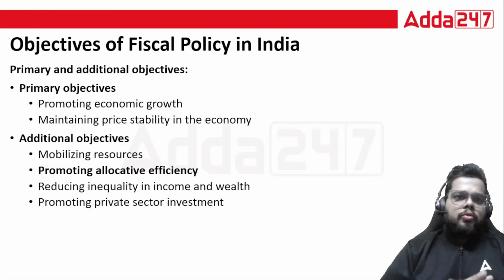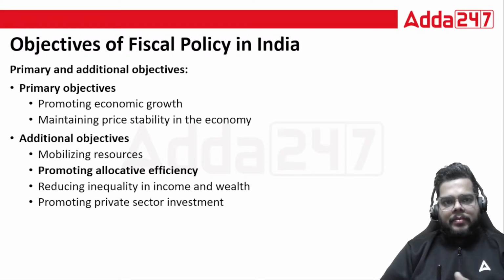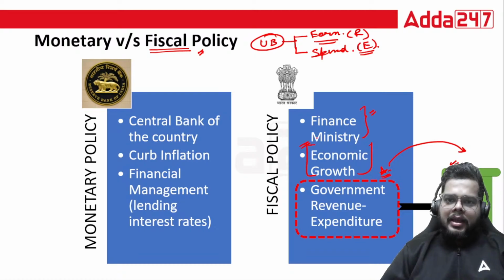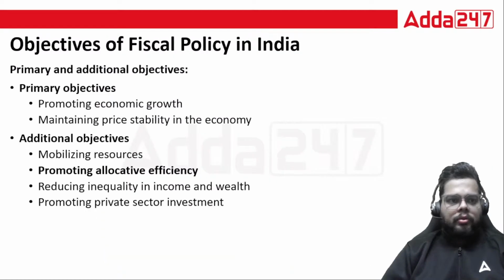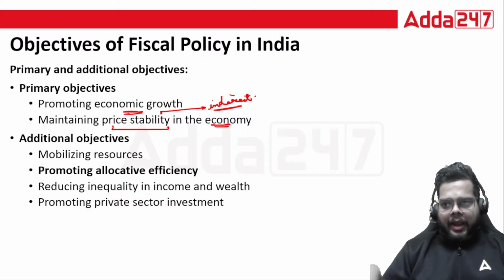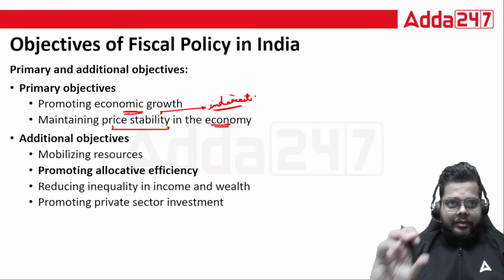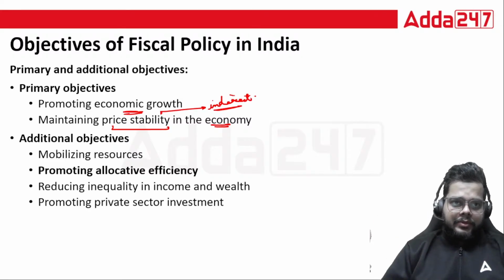So there are two types of objectives. One is the primary, second is the additional objective. The primary one, as we have just seen, is economic growth. So the primary objectives are promoting economic growth and maintaining price stability in the economy. More or less indirectly, inflation must be controlled so as to provide price stability, and inflation will be controlled using the monetary policy in the best possible scenario.